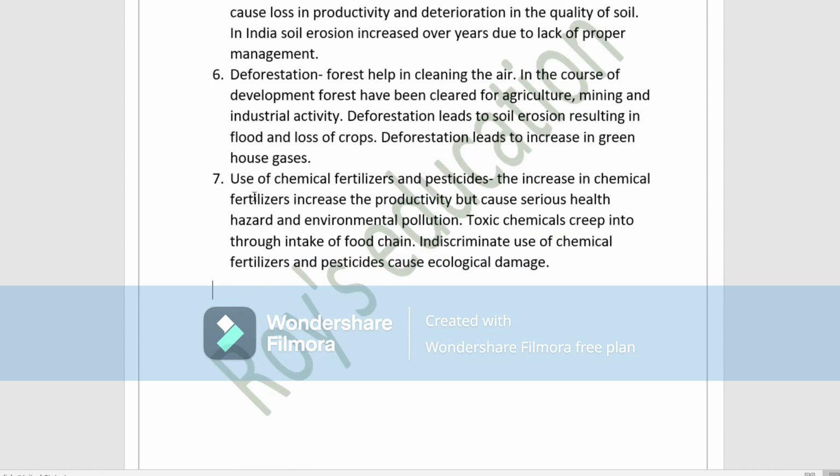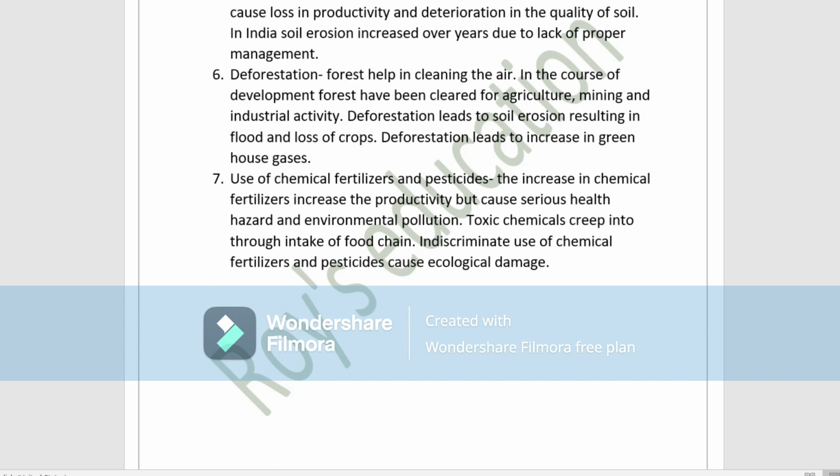Next, deforestation. Forests help in cleaning the air. In the course of development, forest is also cleared. As we have discussed earlier, extensive cultivation results in deforestation. What is the use of the forest?